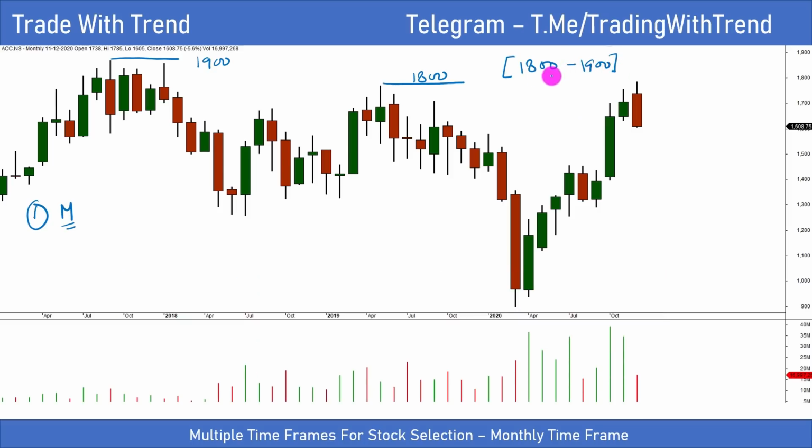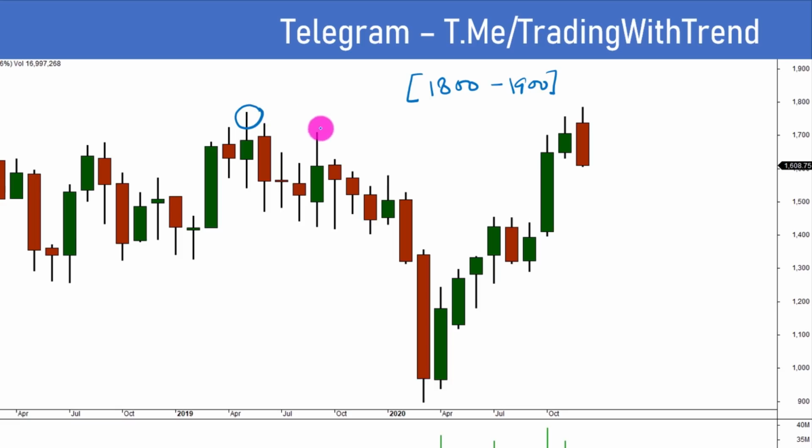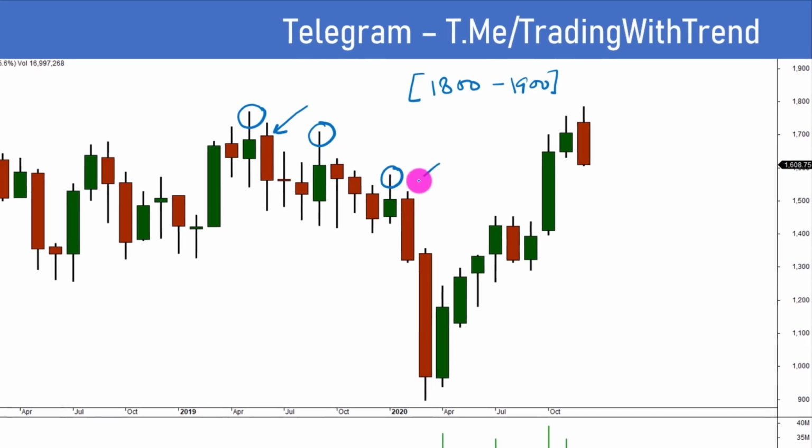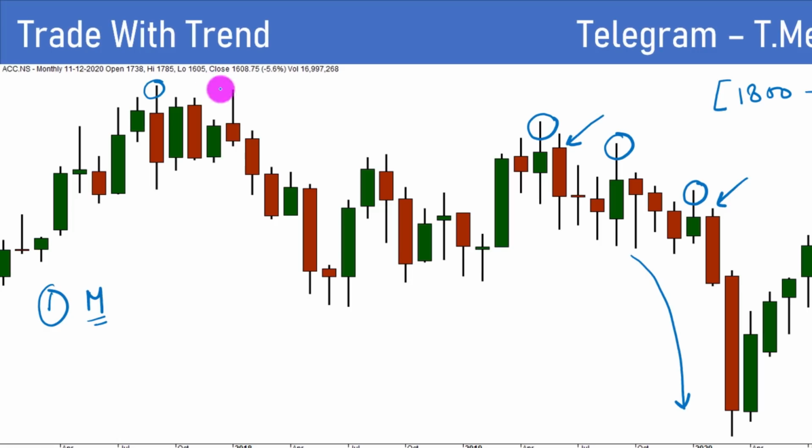Let us take a look at the price action patterns here. I'll just remove this marking and even this marking here. Again, a series of long wicks are visible, a bearish engulfing candle after the series of long wicks, and then again a series of long wicks and one more bearish engulfing candle. And then obviously you saw price moving lower, that is in the early part of this year. When it comes to the period between 2017 and 2018, again you're seeing a series of long wicks and then a clear breakdown in price that caused price to consolidate for a period of about 12 to 13 months.